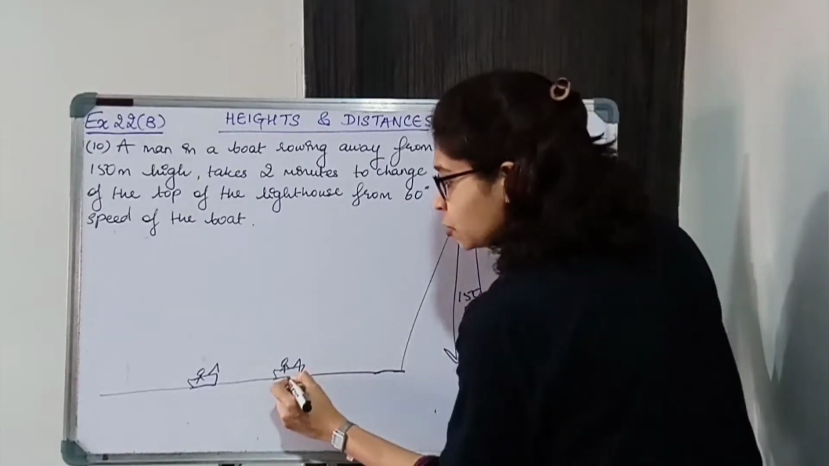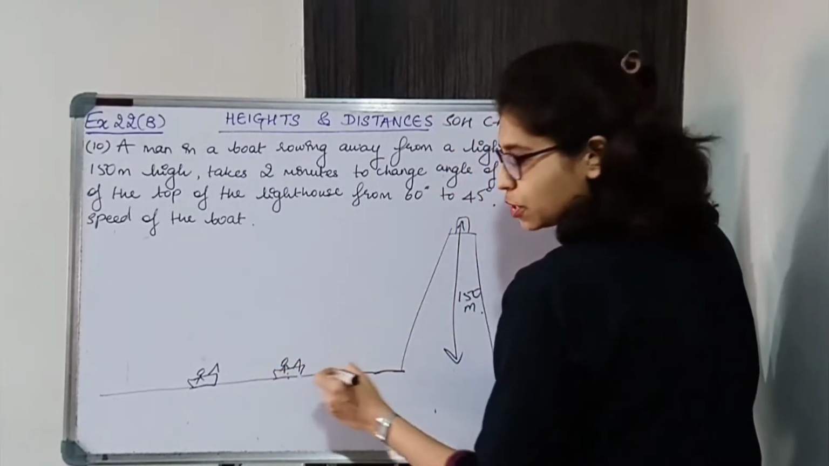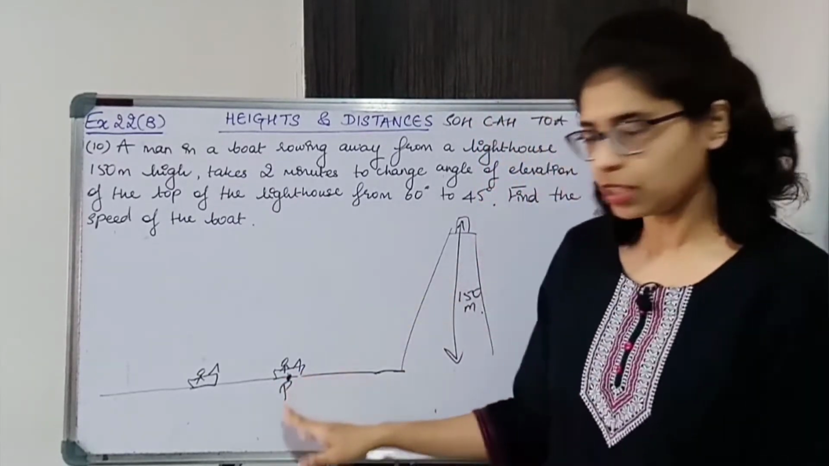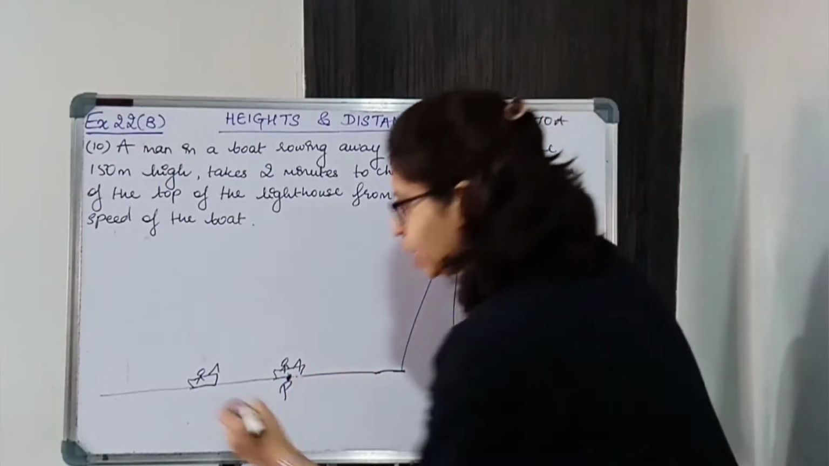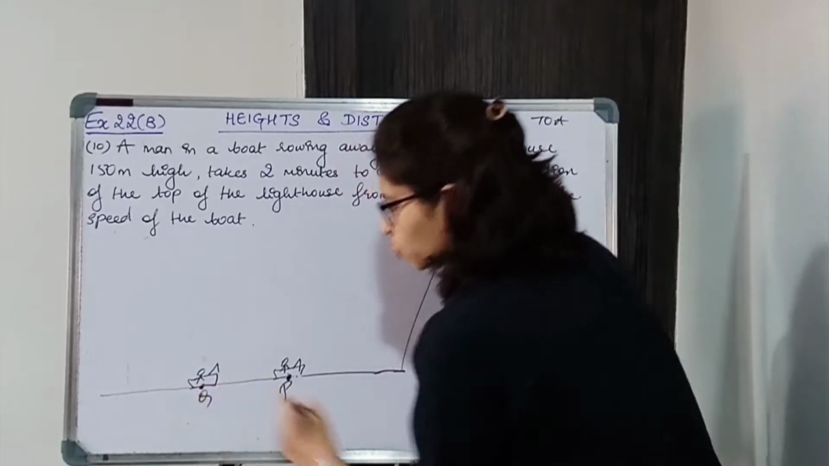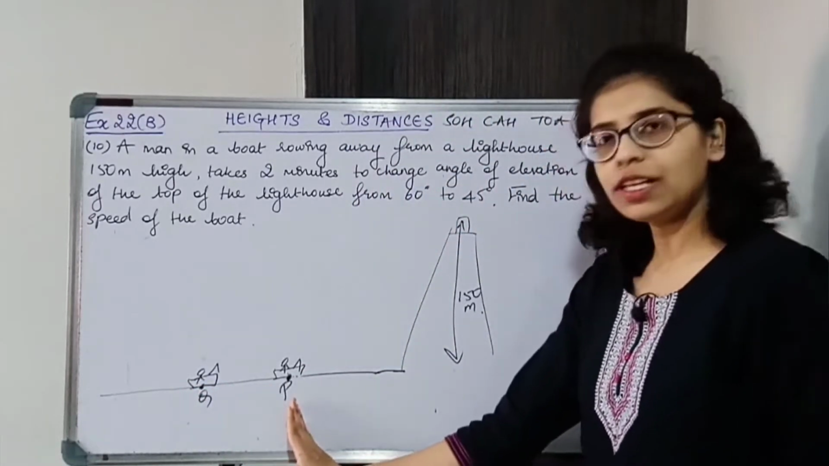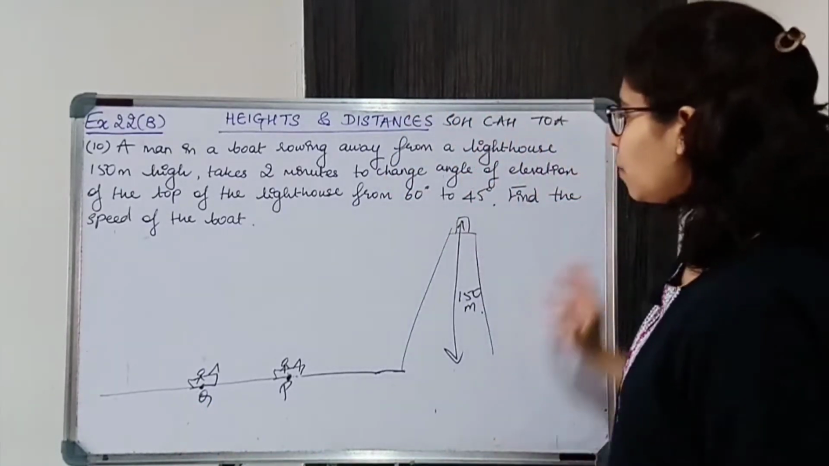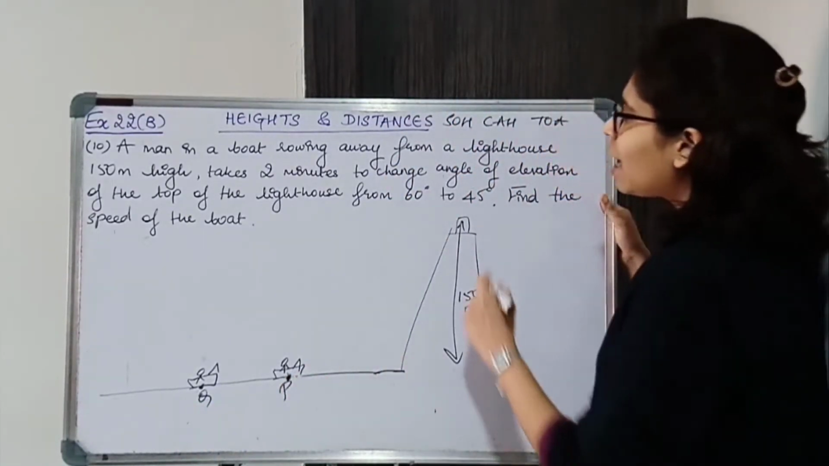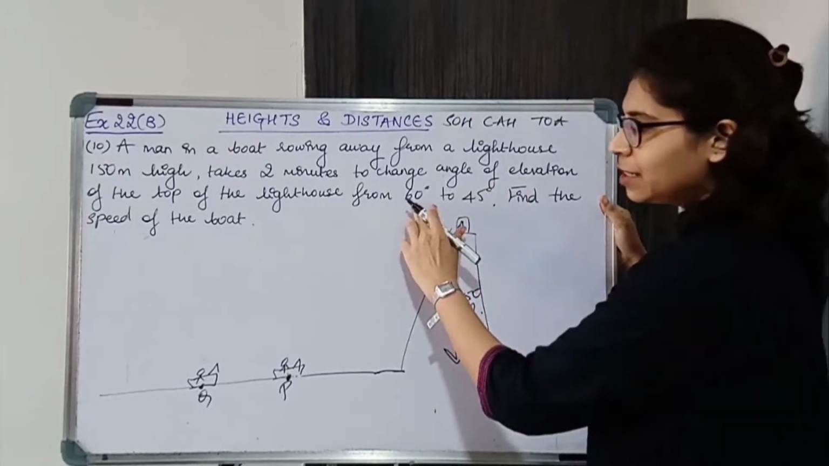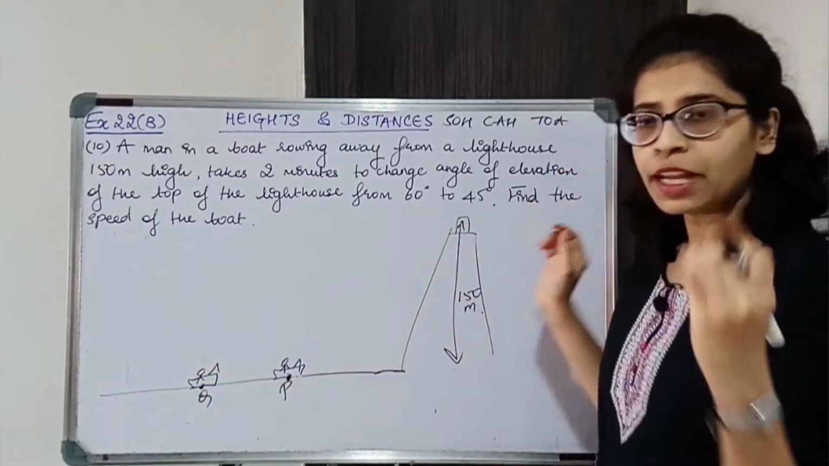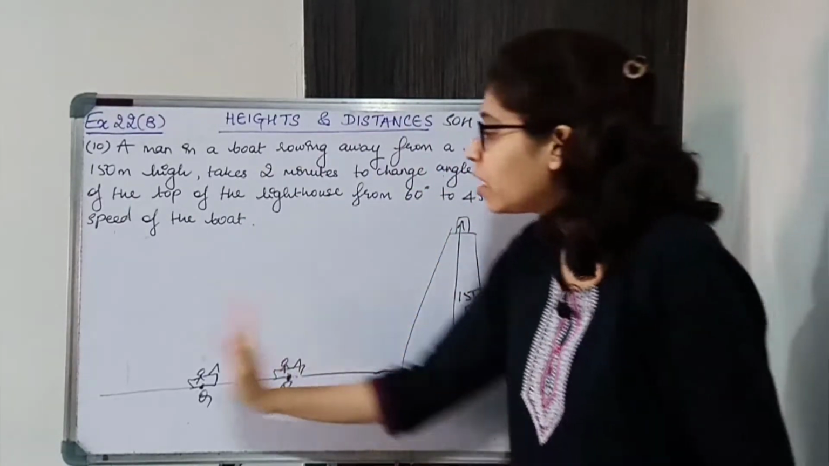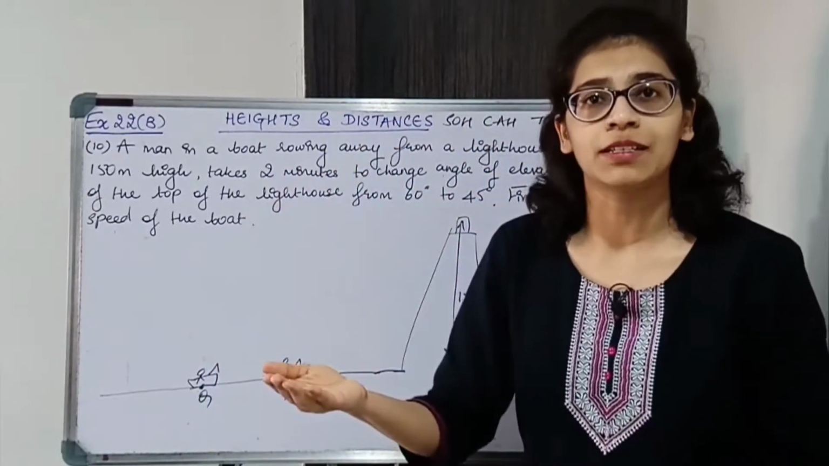So initially, let's say he is at this position at P. We are considering some point on water, where there is boat, some point P, and here there is point Q. So initially the boat is at P, then the boat is going to Q. Now from this point the angle of elevation is 60, then it is becoming 45. Keep in mind, when you are closer to the object the angle of elevation will be more, and when you are going away from the object the angle of elevation will be less.